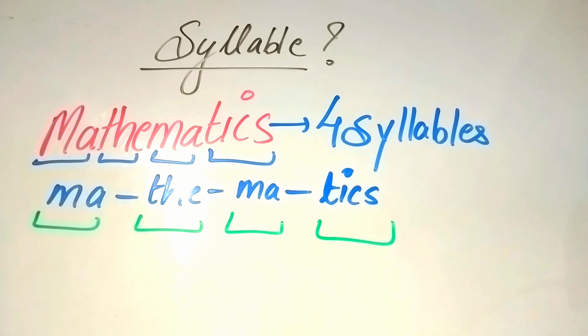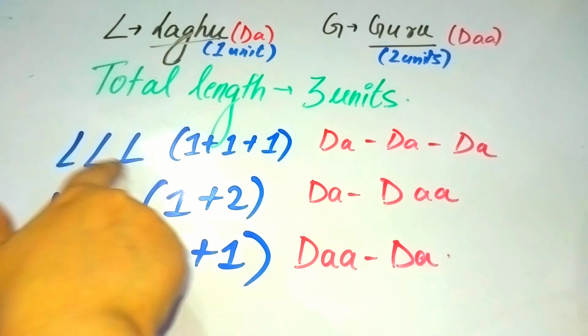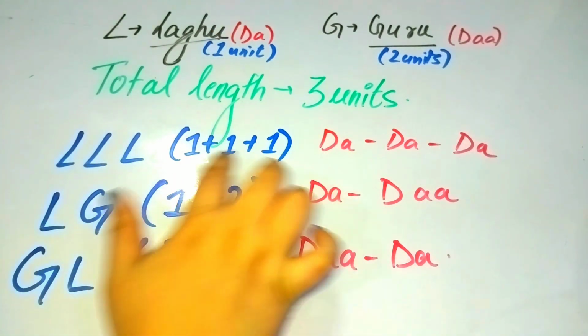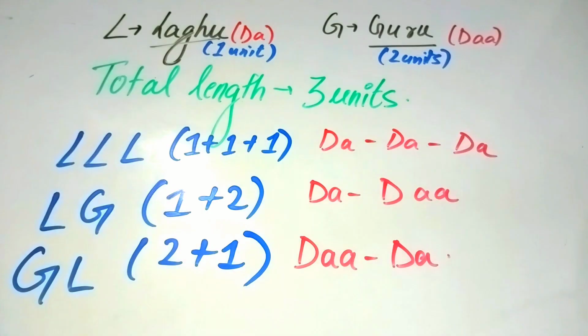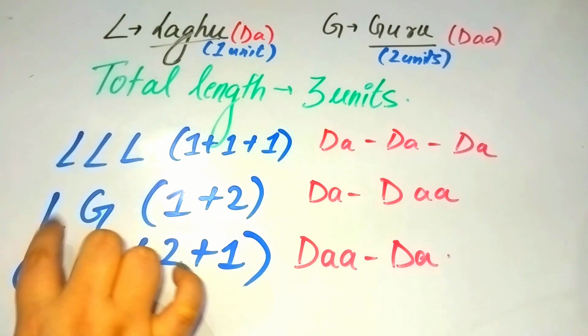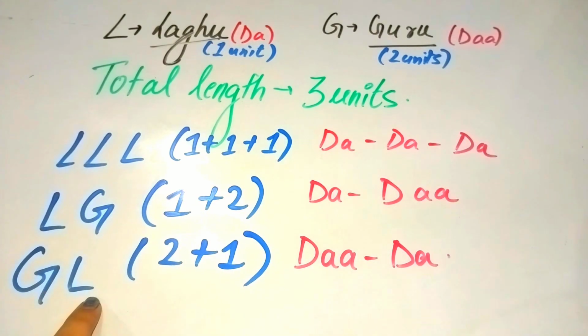Suppose we want a poem whose total length is 3 units. How many different rhythmic patterns are possible? Let's find out. Basically there are 3 possibilities. Laghu, laghu, laghu. Laghu is 1 unit, so three of them make 3. Again, we can also make it 1 laghu and 1 guru, 1 plus 2 is also equal to 3. Or guru, laghu, 2 plus 1 is also equal to 3.